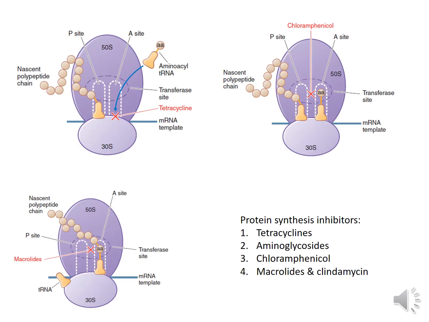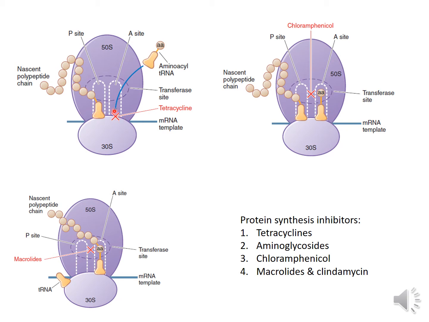First of all, let us discuss the mechanism of action of tetracyclines. Tetracyclines belong to the group of antibiotics which act by inhibiting protein synthesis in bacteria. The protein synthesis machinery includes 30S ribosome, 50S ribosome and mRNA template. There are two sites on this polysome, the P site and the A site.